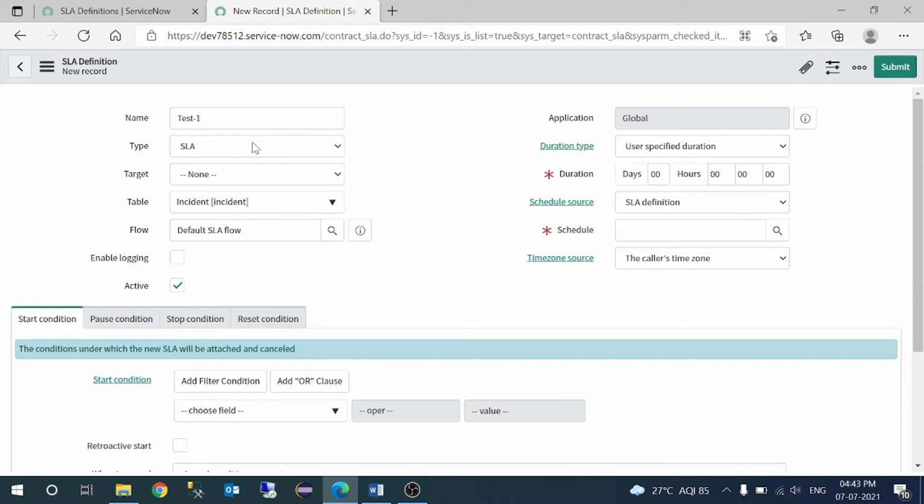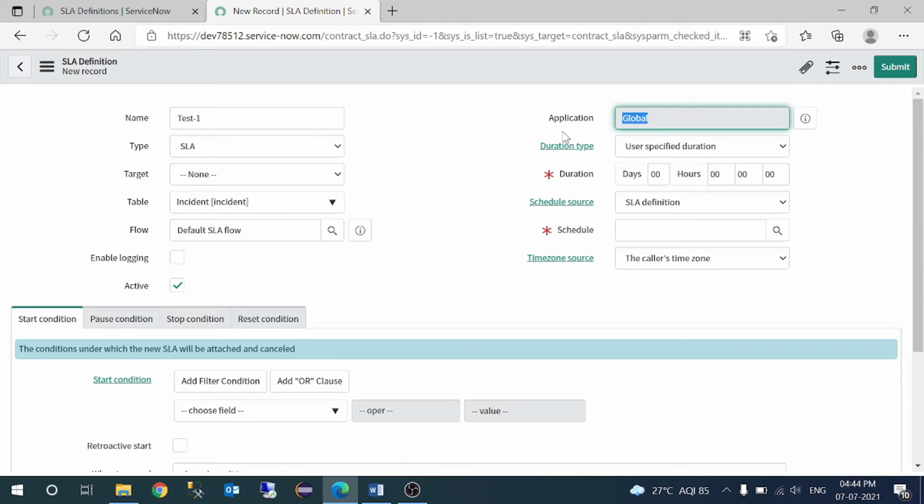And the type: here we have three types of SLA we can define. The first one is SLA, which stands for service level agreement. OLA stands for operational level agreement. And the third one is the underpinning contract. This is just for reporting purposes, guys. There is nothing to do with any functionality over here. If your client wants to maintain how many SLAs are running under the underpinning contract, you just have to make a report based on this type. So as of now I'm just going with the SLA.